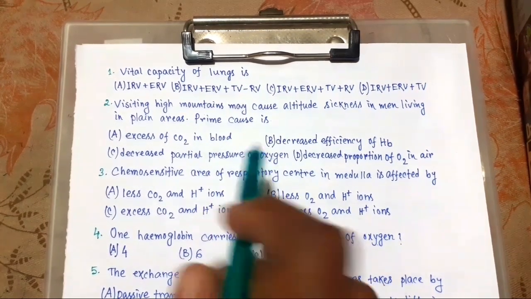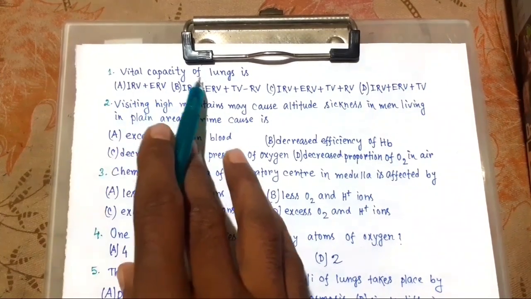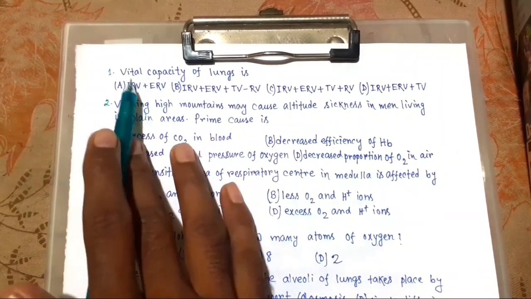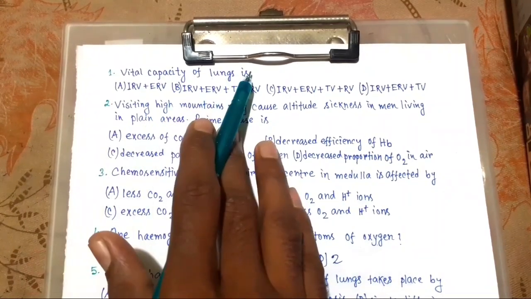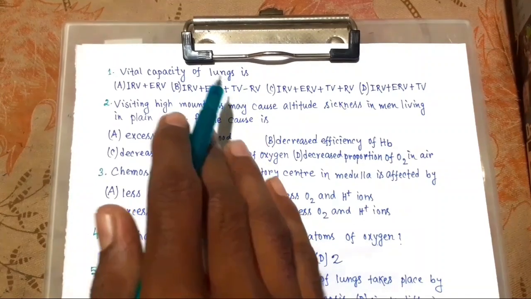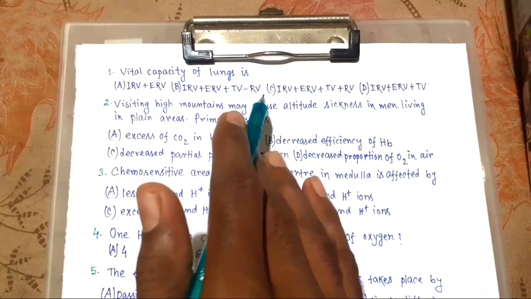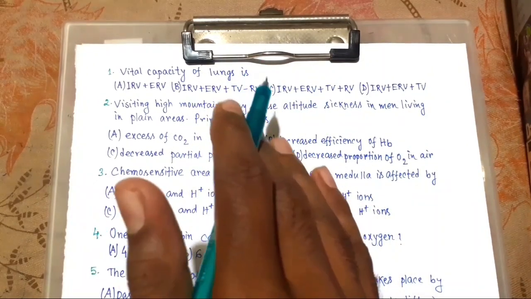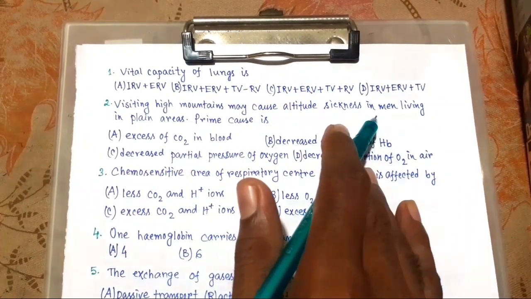Now let's start. First question: vital capacity of lungs is. So we should know what vital capacity is at first. The maximum volume of air a person can breathe in after a forced expiration or breathe out after a forced inspiration.